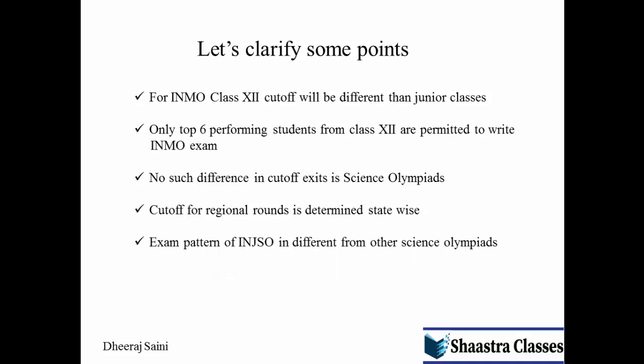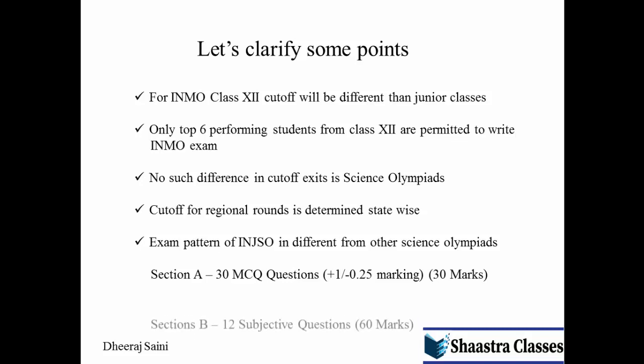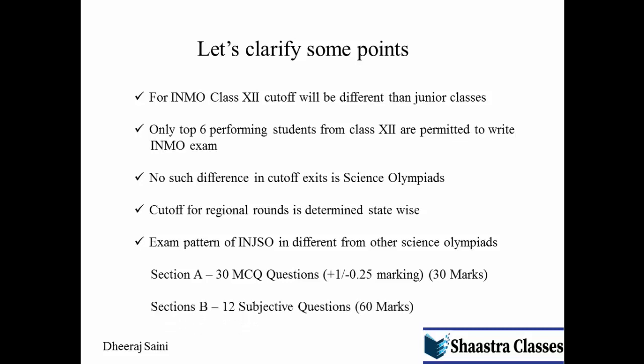The exam pattern for the Junior Science Olympiad is a bit different from the Senior Olympiads at the national level. At the regional level it is the same: 80 questions, 3 hours. At the national level it is a bit different, so let's have a look at it. At the national level Junior Science Olympiad, you will have two sections, section A and section B. Section A will be 30 MCQs. For a right answer you will get +1 marks, and for a wrong answer you will get -0.25 marks. So the entire section A is 30 marks, and section B has 12 subjective type questions. The maximum marks for section B is 60 marks.